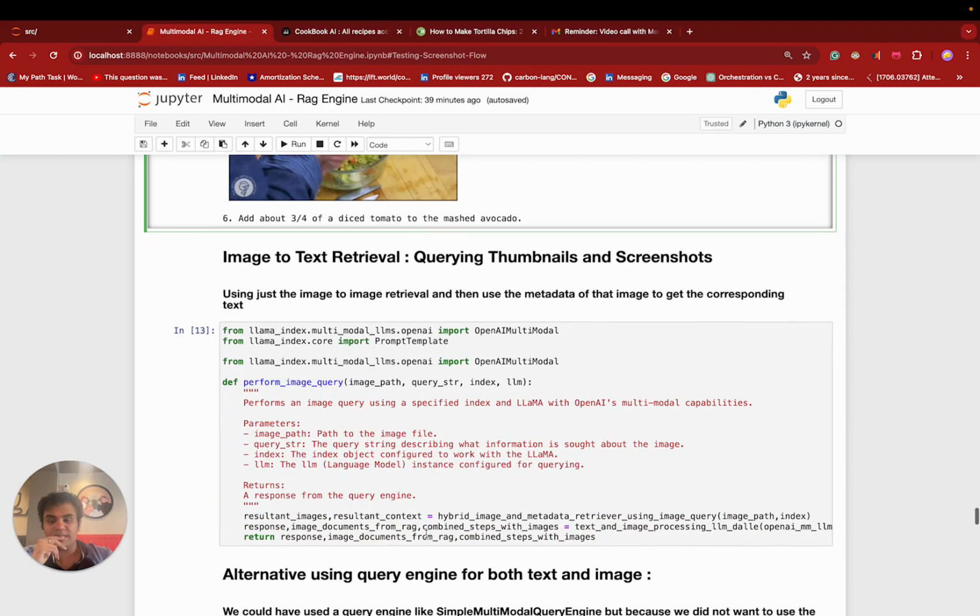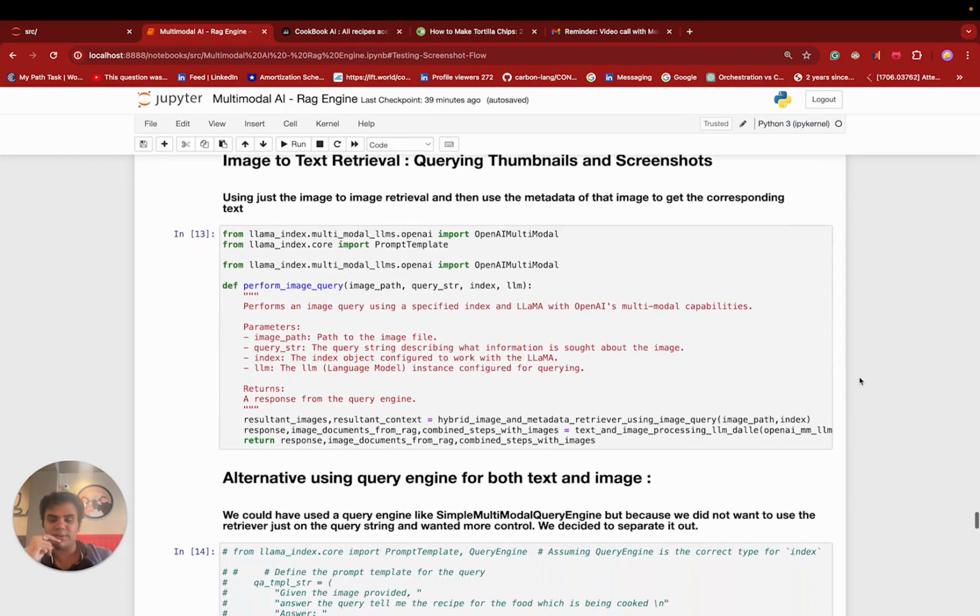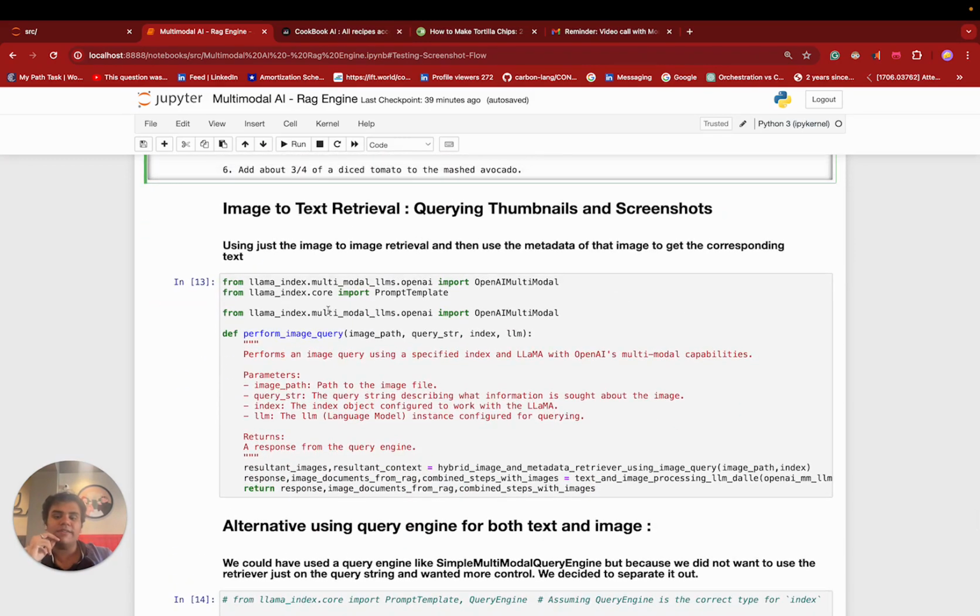Okay, now let's talk about the app. That was the screenshot one. The Dall-e one will come in later, and I'll explain how that part works. I will also tell you about the image to text retrieval part. So far I discussed image to image retrieval, text to image retrieval, or text to text retrieval. For image to text retrieval, what I am basically doing is getting the metadata from the image, as I mentioned, and then using that text to do both text and image processing.